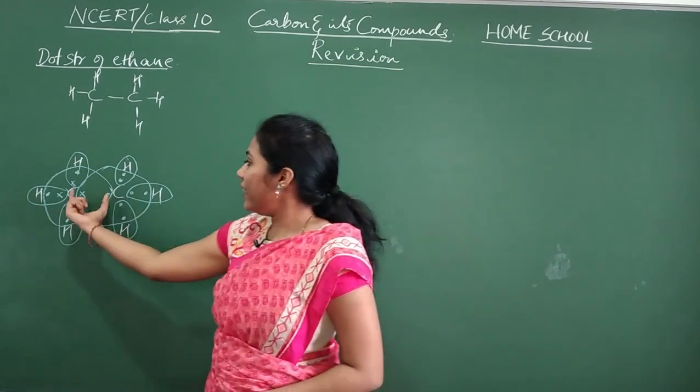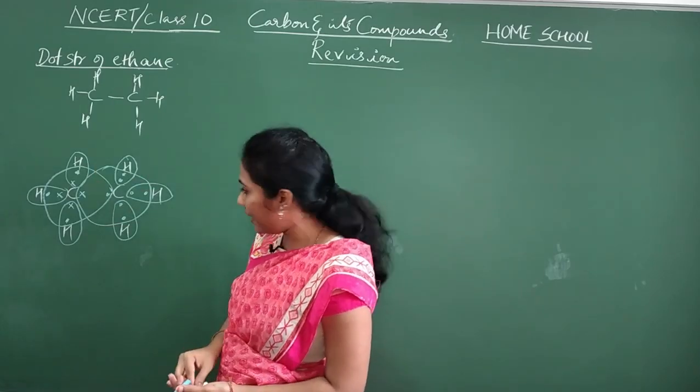Okay, now you see between the carbons how many electrons are shared? This is a shared area, isn't it?